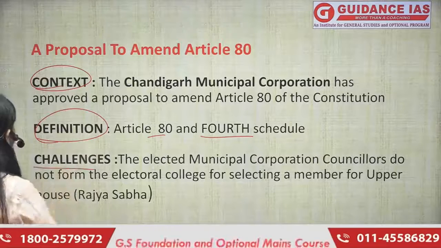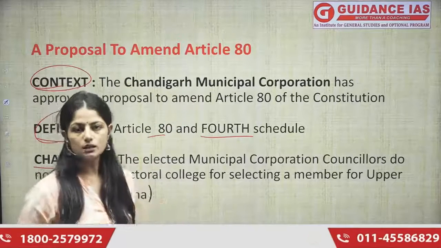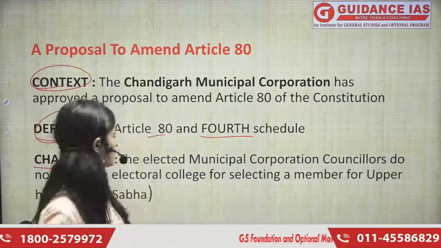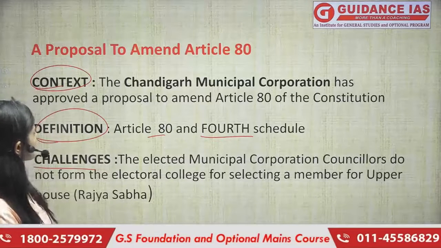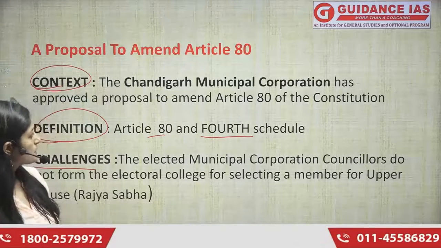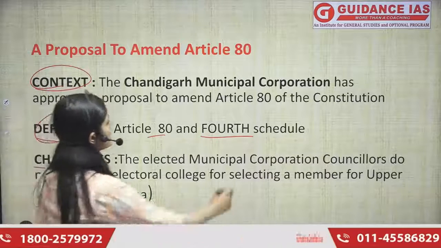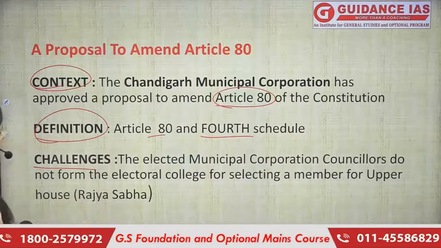Then third, we will be dealing with the challenges. What are the challenges to amend this article, or why can we not amend this article? There are certain challenges related to it. We'll be covering them in detail. Okay, so first thing first, what is the context? Recently, what had happened? Chandigarh Municipal Corporation has approved a proposal to amend Article 80, that you can amend Article 80.